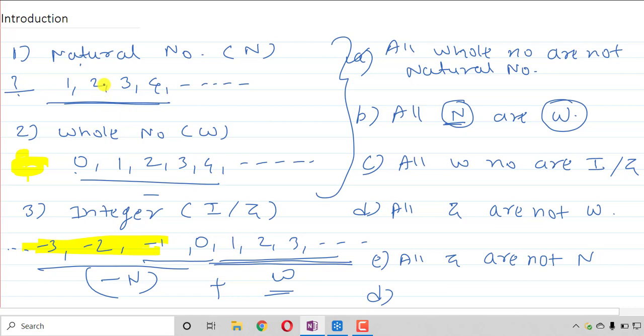Similarly, all natural numbers are integers, right or wrong, true or false? Yes, all the natural numbers are present in integers. That's why all natural numbers are integers.